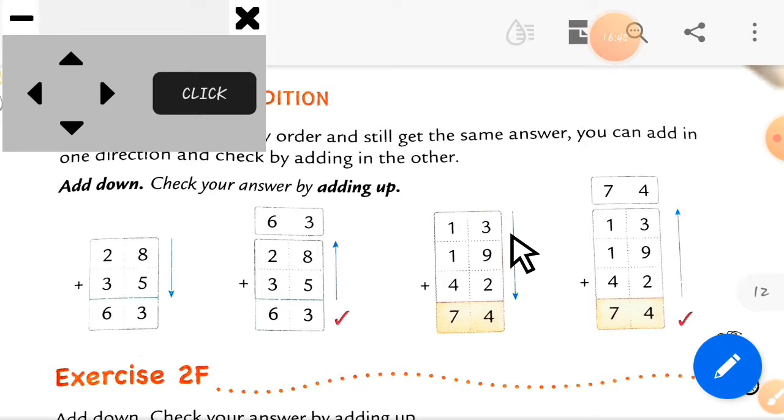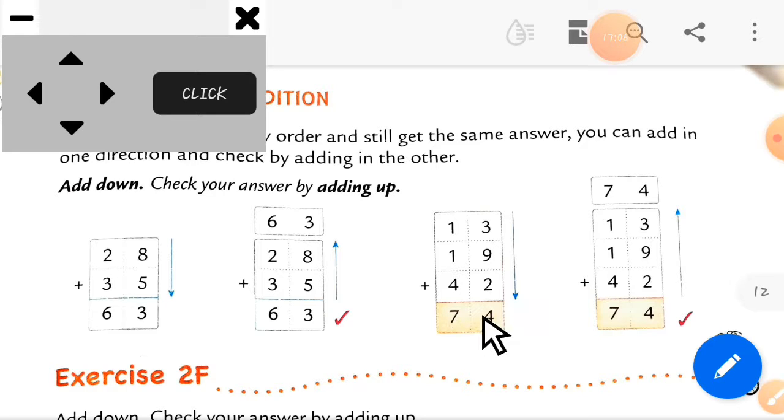So in the next example you can see here the arrow which is downward. So first we add downward and check the ones column, which is 3 plus 9 plus 2. So the answer of 3 plus 9 plus 2 is equal to 14 here.